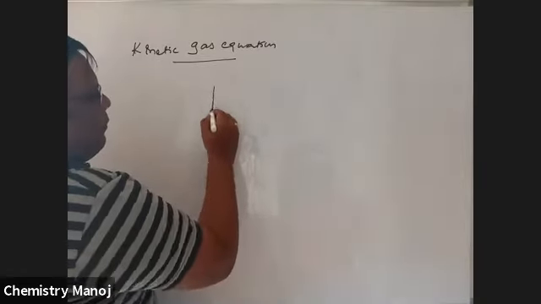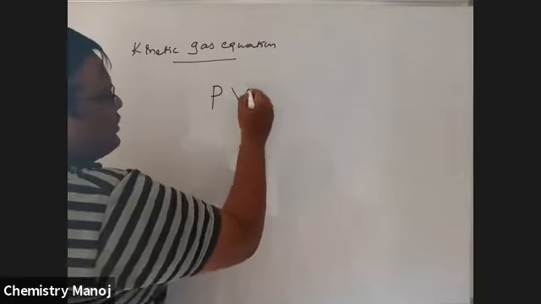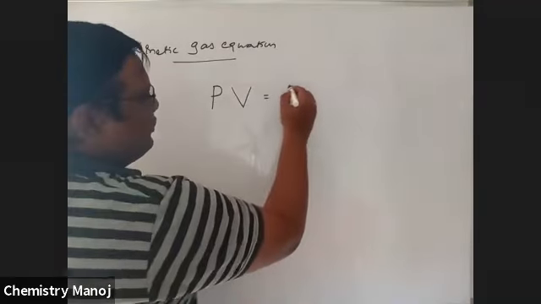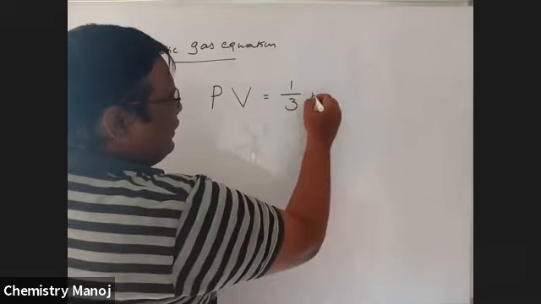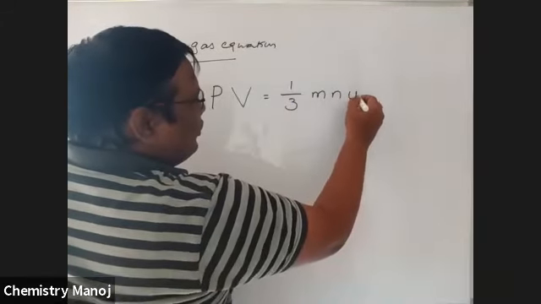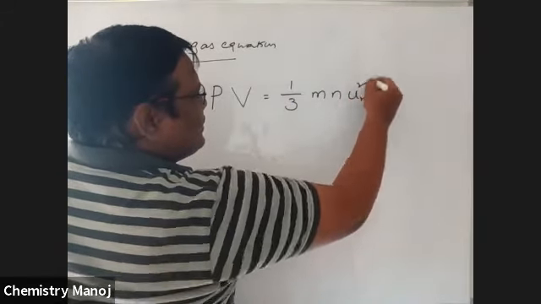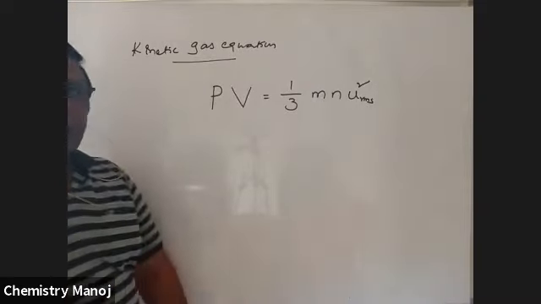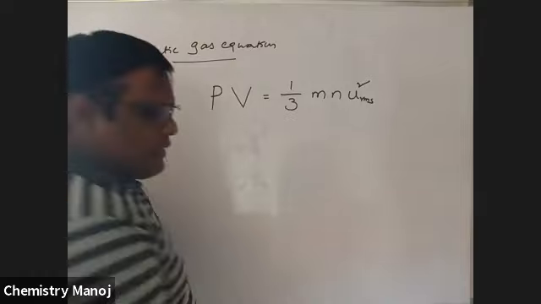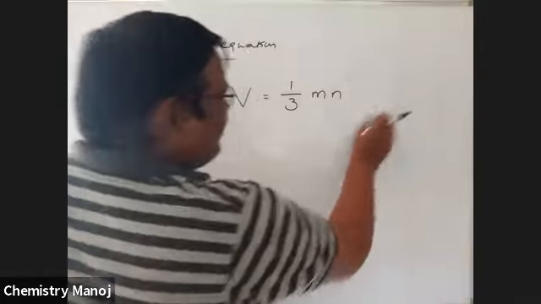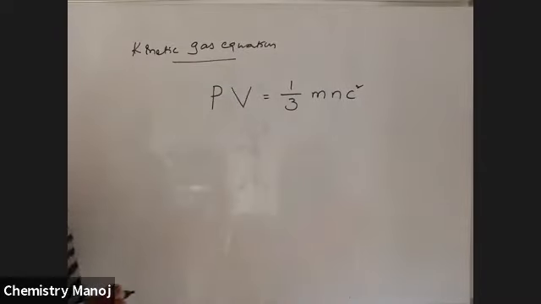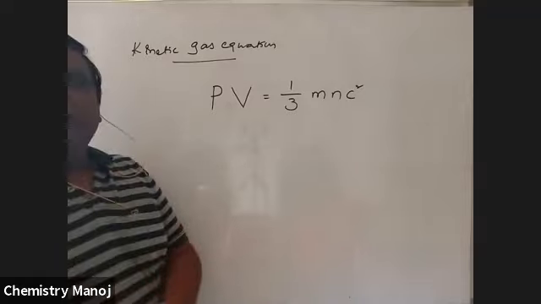The equation is P times V, pressure and volume, PV equals 1/3 m n u RMS square. In some books the RMS velocity is replaced with C, called the RMS velocity. So PV equals 1/3 m n C square. It is a frequently used equation.